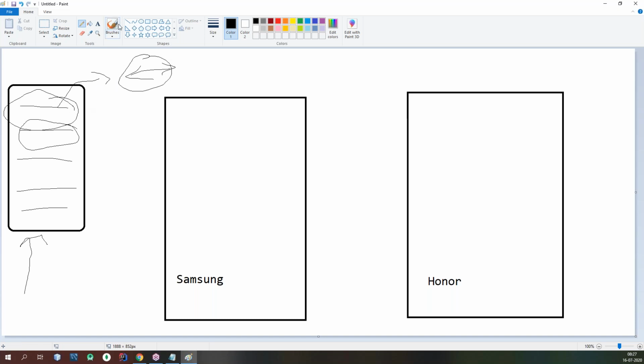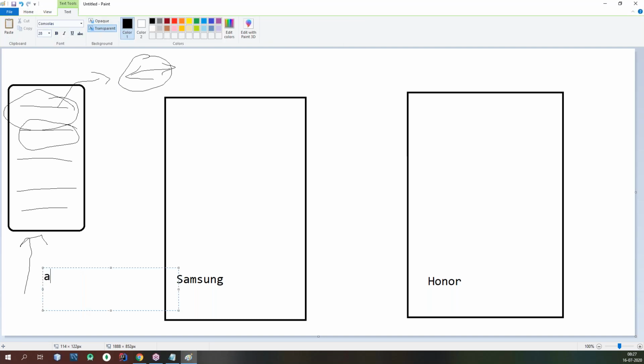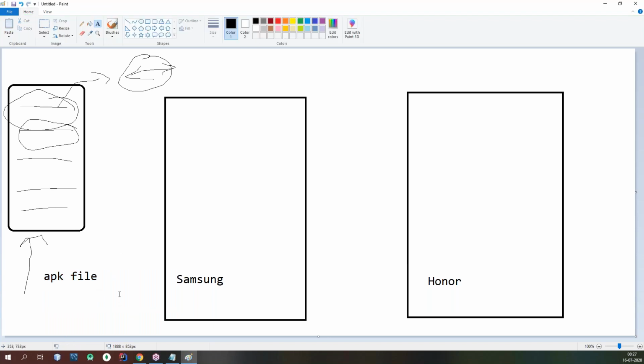How is it uploaded? They will package them into a special file called an APK file, application package file, or Android package file. Who creates this APK file? The developer only will create this APK file.